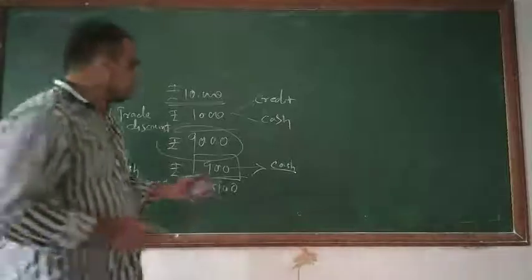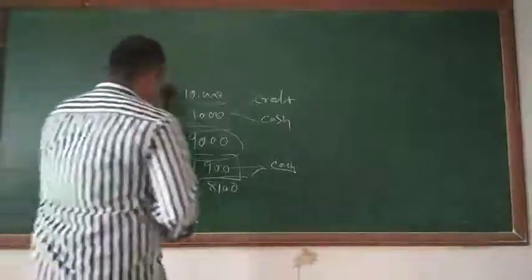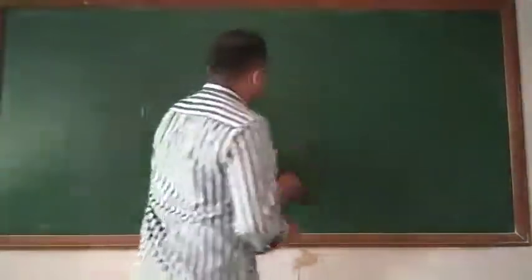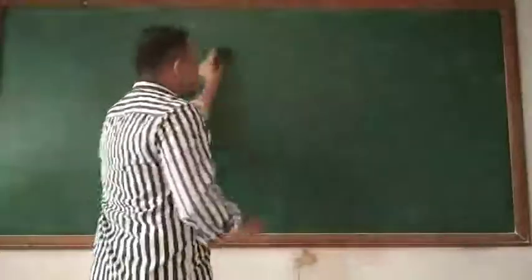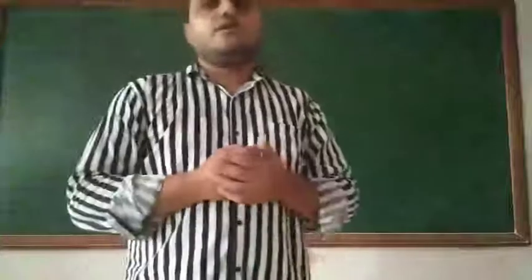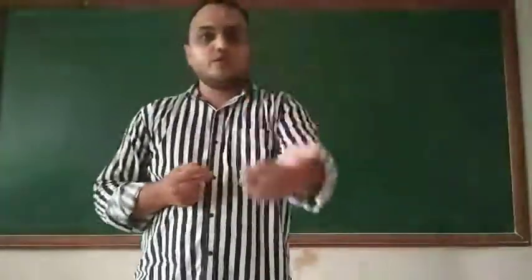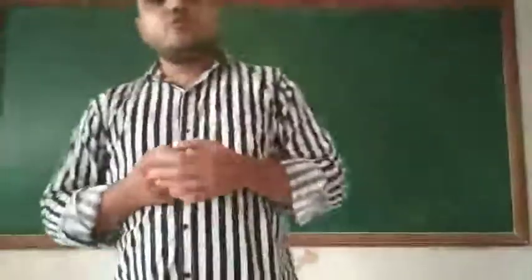Okay, now students, I hope you have seen this. I'm going to write a few of the transactions here and how the journal entries will be done for those transactions, which include trade discount also, which include cash discount also. You just have to see that.